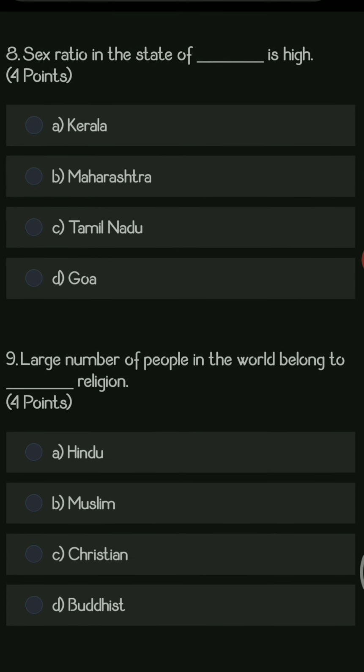Next question, sex ratio in the state of dash is high. Options are Kerala, Maharashtra, Tamil Nadu, Goa. The right answer is Kerala, because the number of females is high in Kerala. So because of that, definitely the sex ratio will be high.